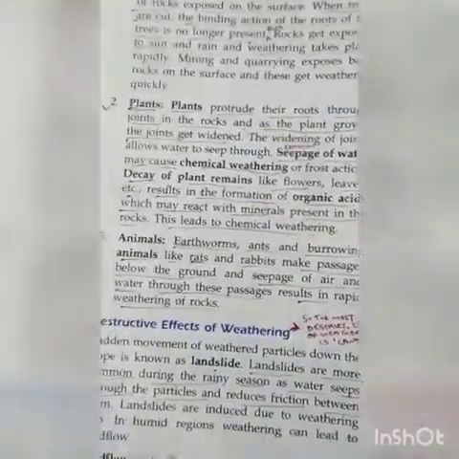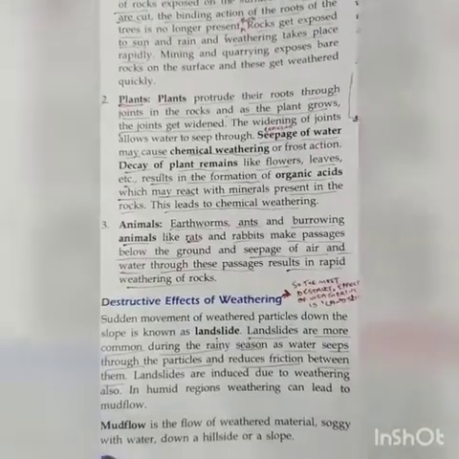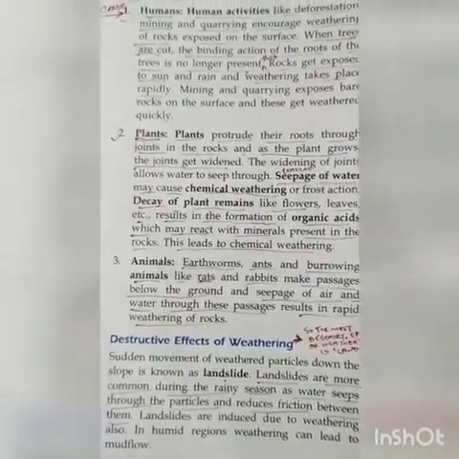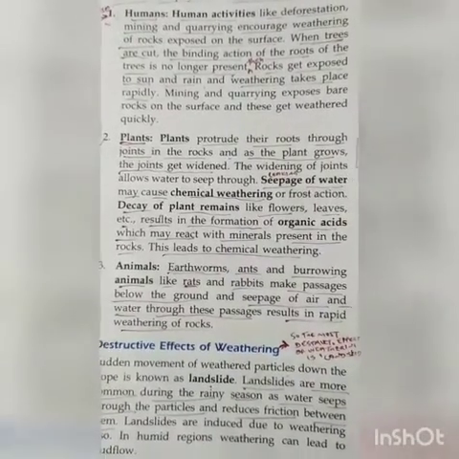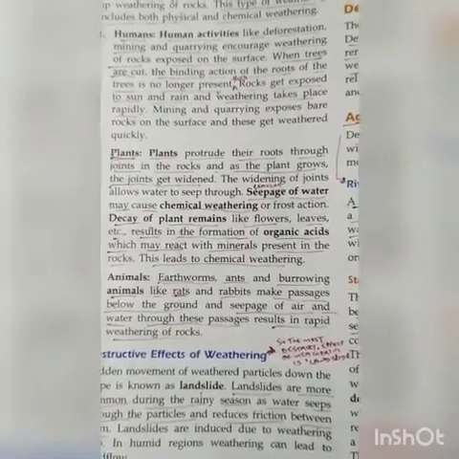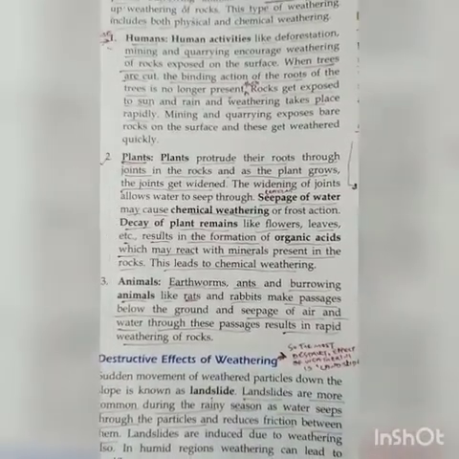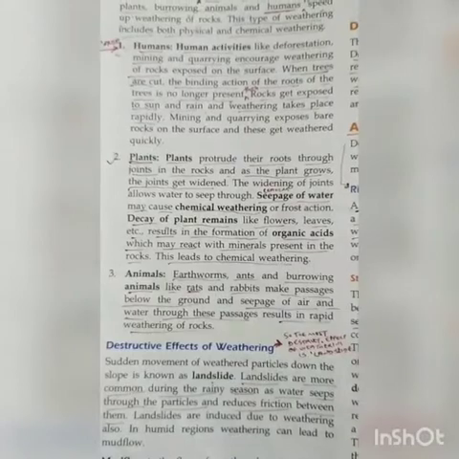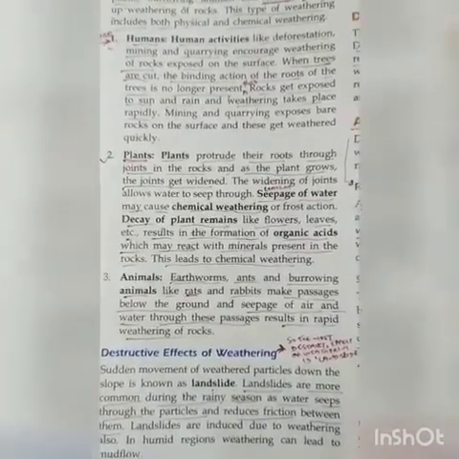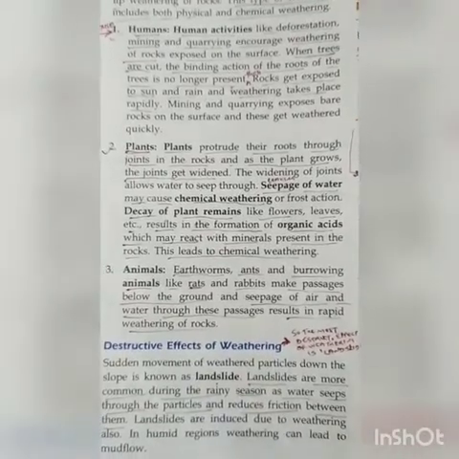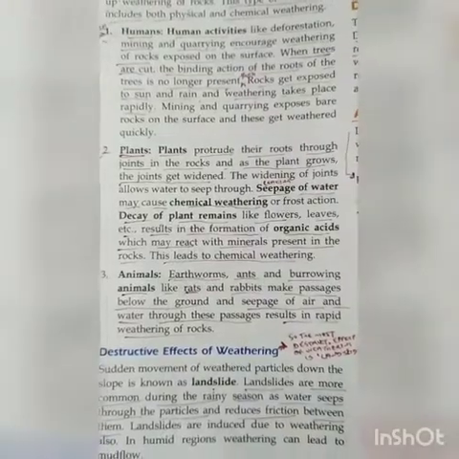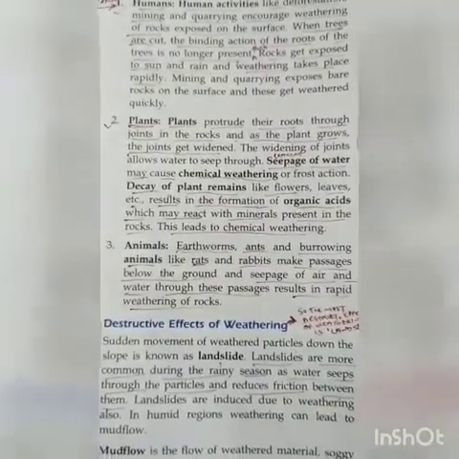If we talk about the effects of weathering, they are divided into two categories, that is destructive and constructive. The most important or common destructive effect of weathering is landslide. What is a landslide? Landslides are more common during the rainy season as water seeps through the particles and reduces friction between the rocks, which causes the landslides.